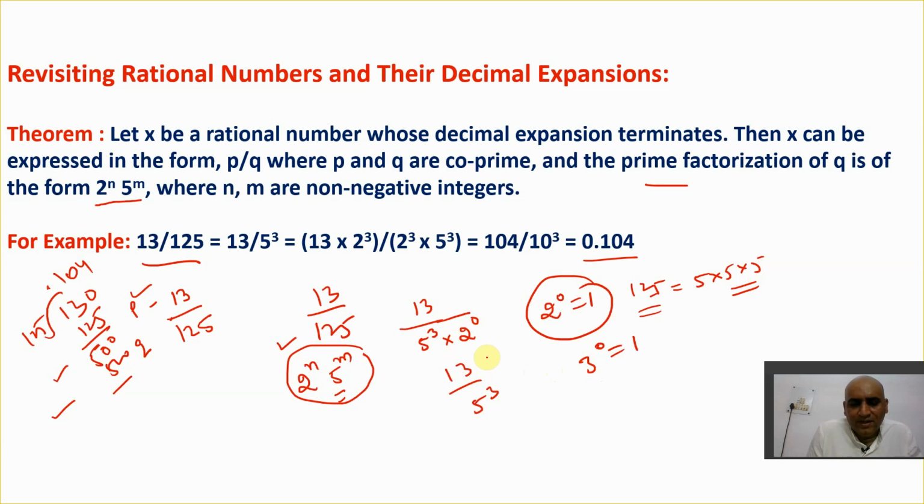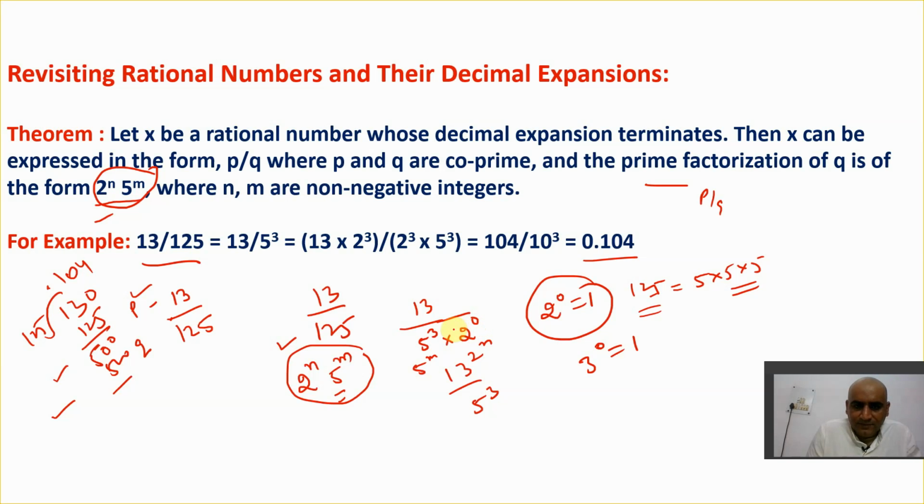Because that becomes 1, it just simply remains 5 raised to 3. There is no requirement of writing it. So it is actually taken in the form of 5 raised to power m and 2 raised to power n. So you have to find the prime factorization of q. Q means the denominator in p by q, in the form of 2 raised to power n and 5 raised to power m. I get 5 raised to power m, and 2 raised to power n is the same thing because I put 0. I hope you get this point here.